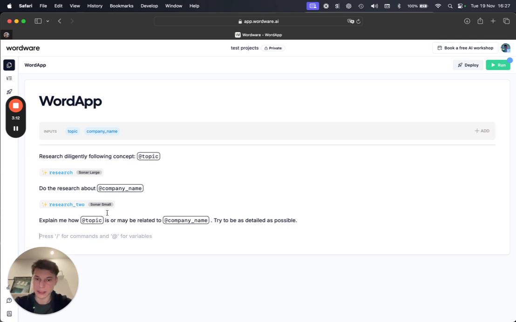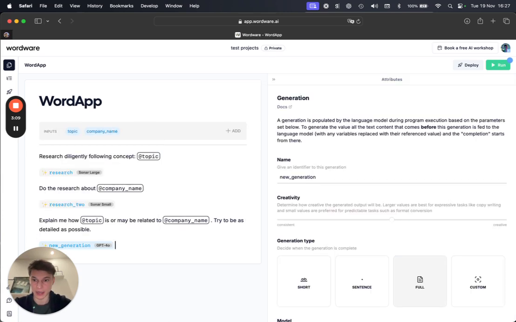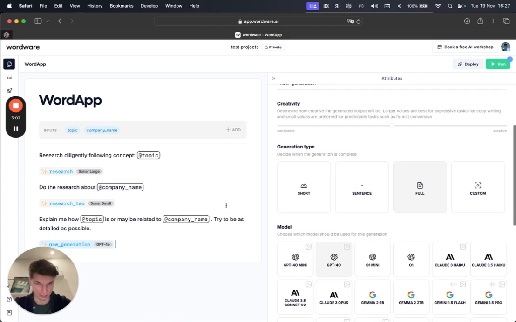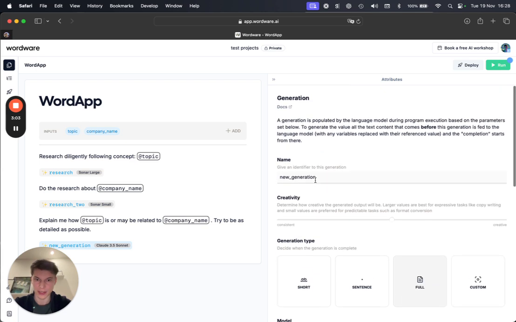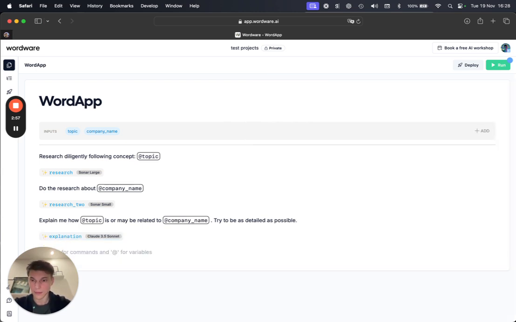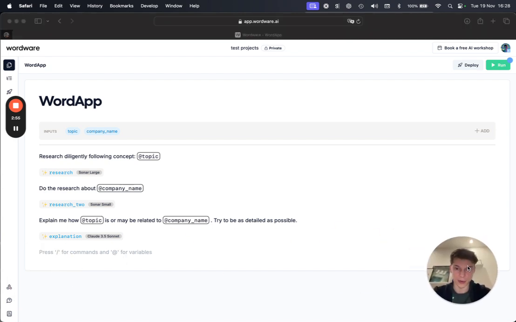Now I'm going to add a generation, and it's going to try to link those two topics. I think Claude is going to be the right model for it, and I'm going to call it explanation. The next step is to simplify the explanation, as it can be quite complex and comprehensive because I asked it to be detailed.